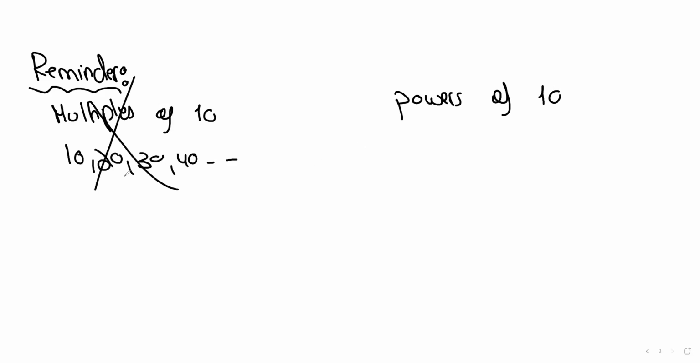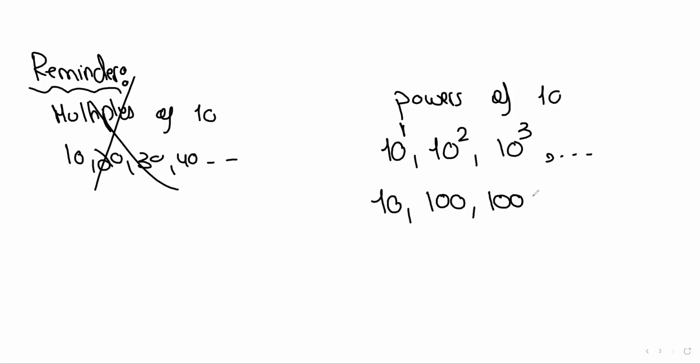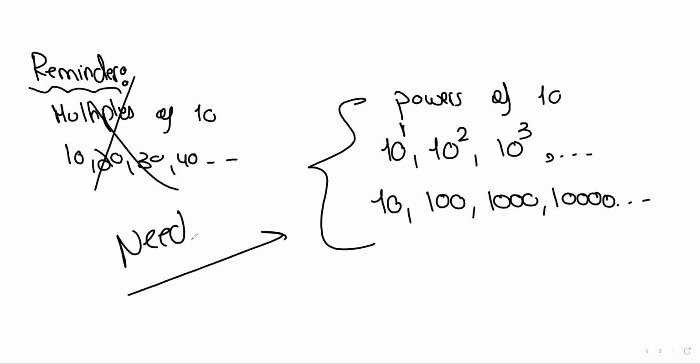The multiples of 10 are 10 times 1, 10 times 2, 10 times 3. The powers of 10 are 10 power 1, 10 power 2, 10 power 3, and so on. So the powers of 10 are 10, 100, 1,000, 1 and 4 zeros, and so on. And we will need the powers of 10 in our topic today.